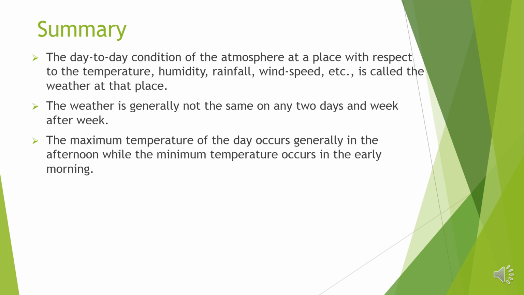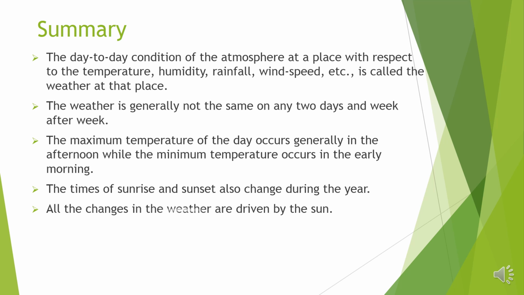The maximum temperature of the day occurs generally in the afternoon, while the minimum temperature occurs in the early morning. Time of the sunrise and sunset also changes during the year. All the changes in the weather are driven by the sun.